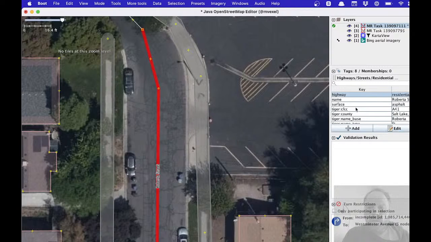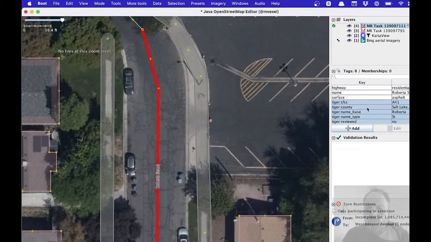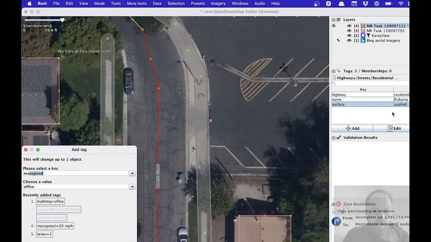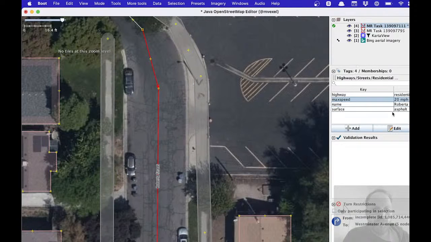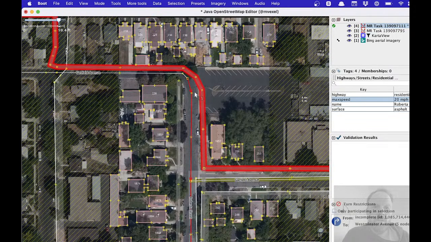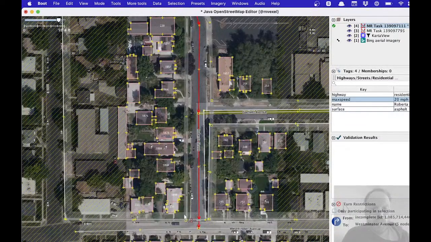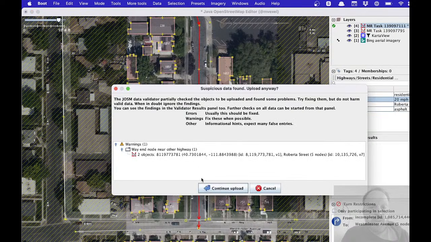Okay. Then delete this. And since it's a residential street, I know all the residential streets in Salt Lake City have a max speed of 20. So I generally tend to just add that. 20 miles per hour. So I'm doing nothing else. This is what I'm focusing on. I'm getting a warning, but I know where that comes from.